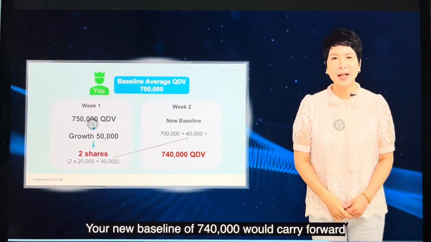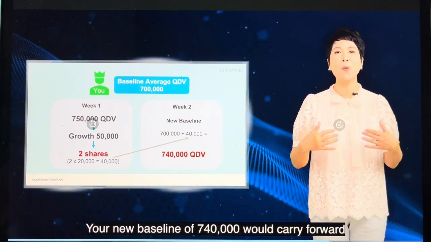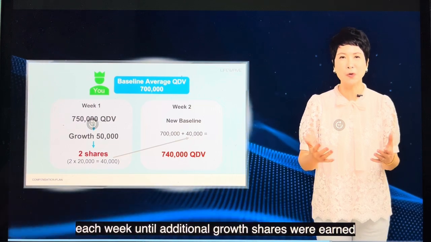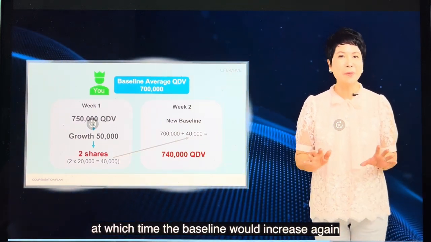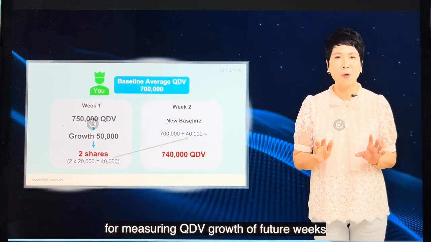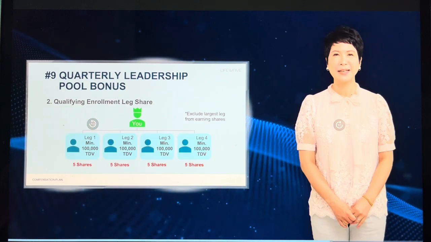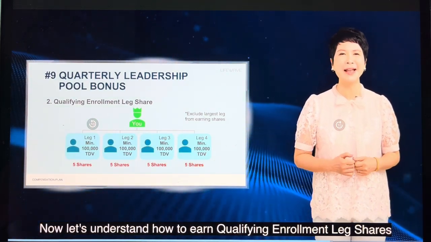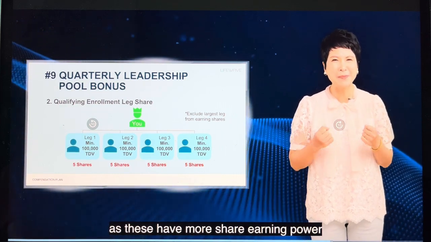Your new baseline of 740,000 would carry forward each week until additional growth shares were earned, at which time the baseline would increase again for measuring QDV growth of future weeks. Now, let's understand how to earn qualifying enrollment leg shares, as these have more share earning power.